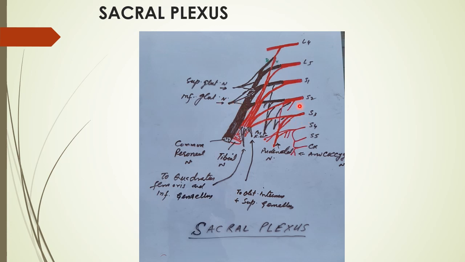There are fibers from S2, derived from S3 and some from S4, that form the pudendal nerve. That is the pudendal nerve.